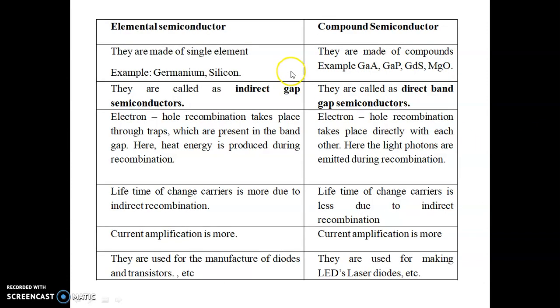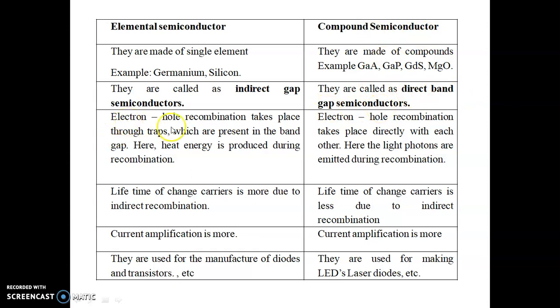Now let us distinguish these two, elemental and compound semiconductors. First one, what is an elemental semiconductor? They are made of a single element. Examples: germanium, silicon. A compound semiconductor is made of many elements. Examples: MgO, gallium phosphide, gallium arsenide, etc. These elemental semiconductors are called indirect band gap semiconductors. These compound semiconductors are called direct band gap semiconductors.